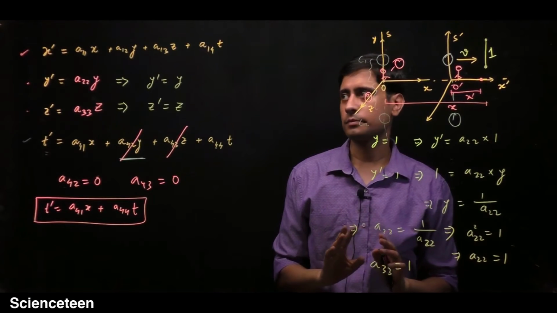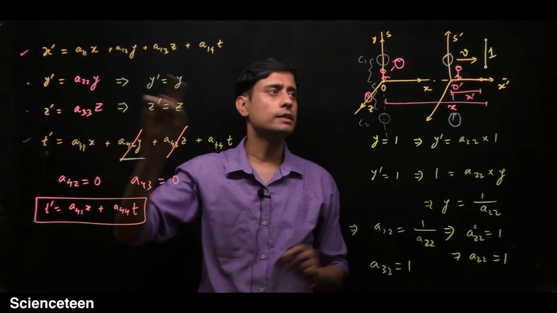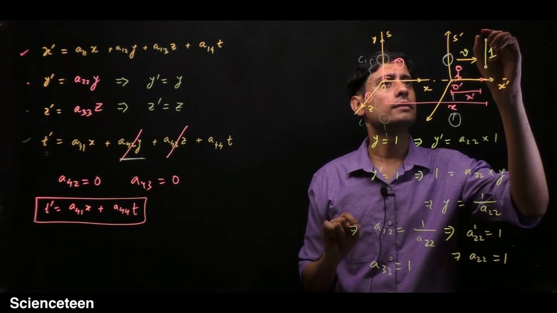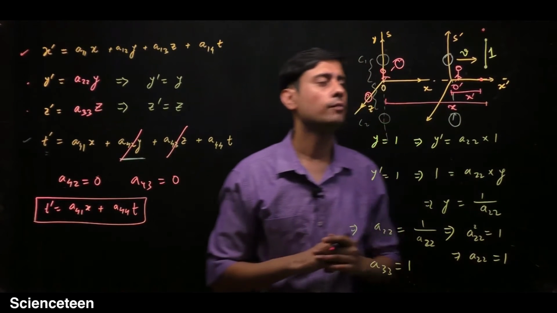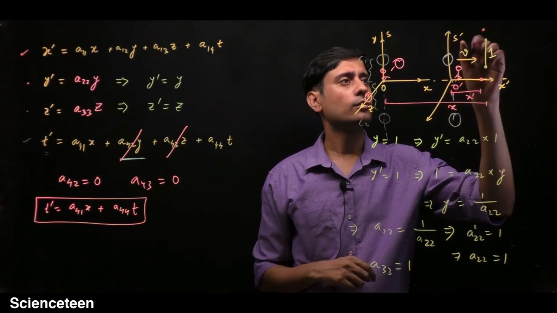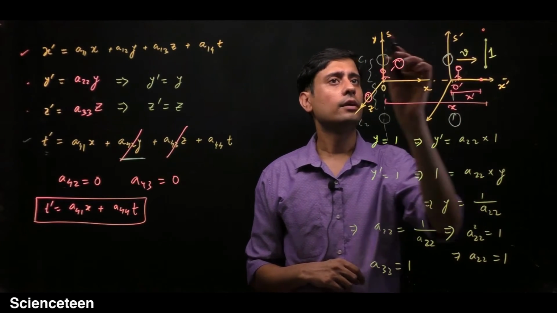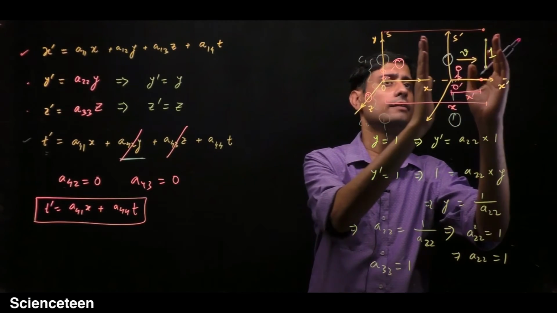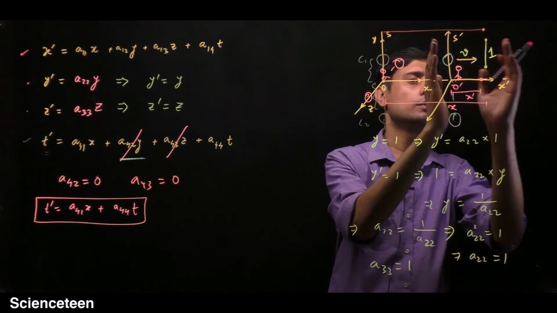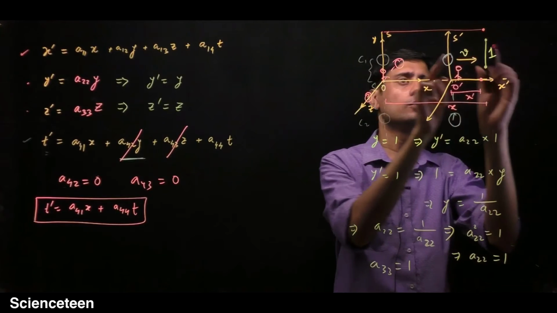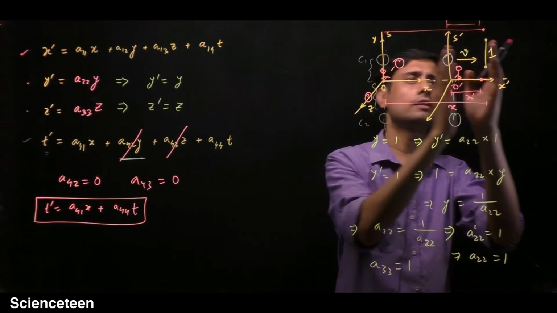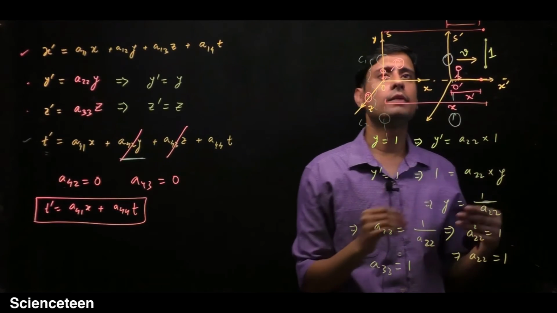Now consider that this point, instead of here, you put it here. So for this point, the x-axis is changing, and the length will change as this coordinate system is moving. So this length is going to change, it is decreasing, and after then it will be in the negative direction.